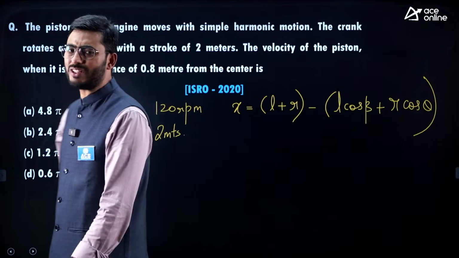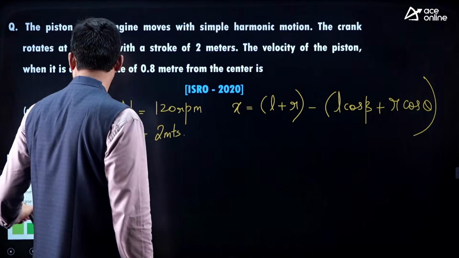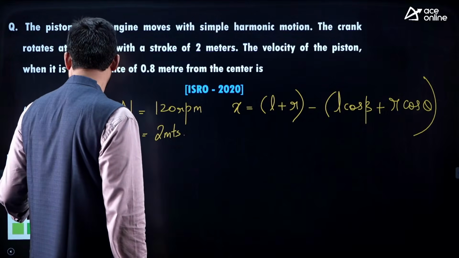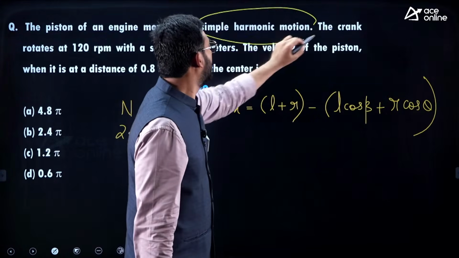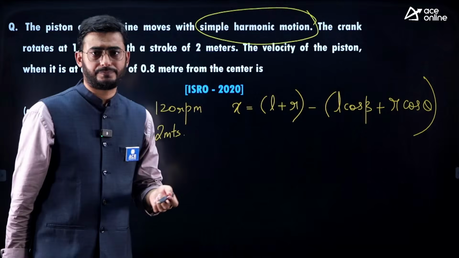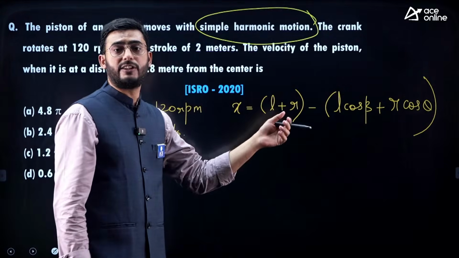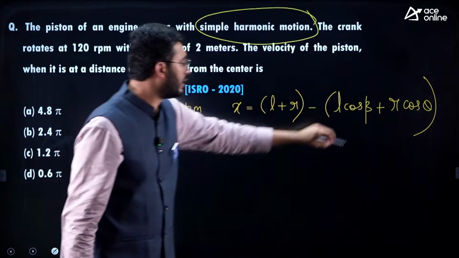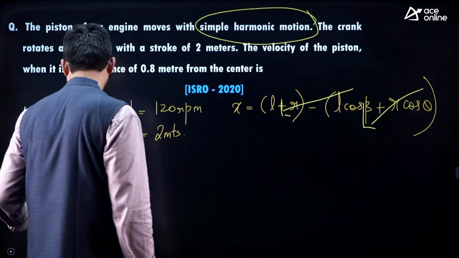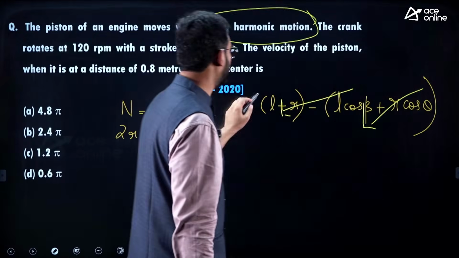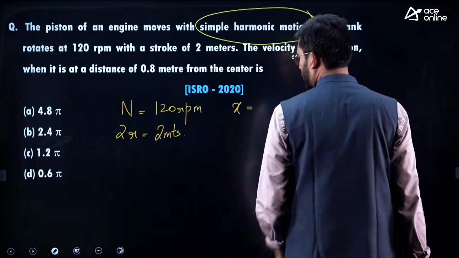If you use this equation to solve the problem, it's going to kill the time. And in the question it is directly mentioned that the motion is simple harmonic motion. The data relevant to the length of the connecting rod is not at all available, so there is no need of using this formula. As time is limited, we cannot go with this.